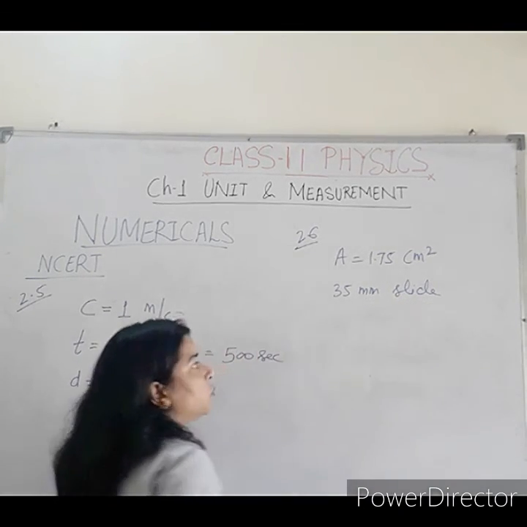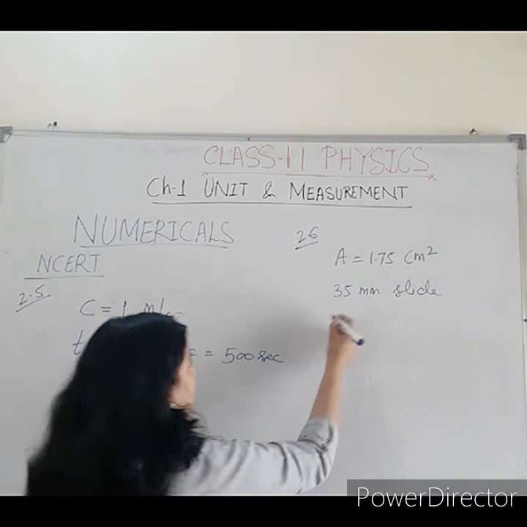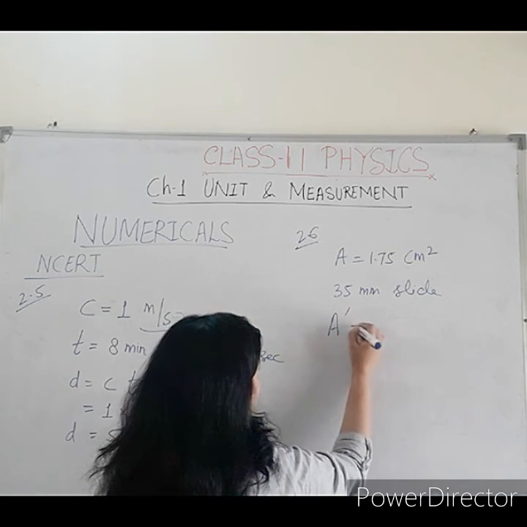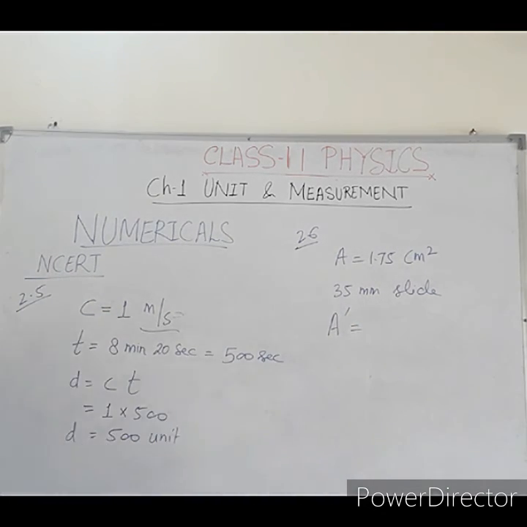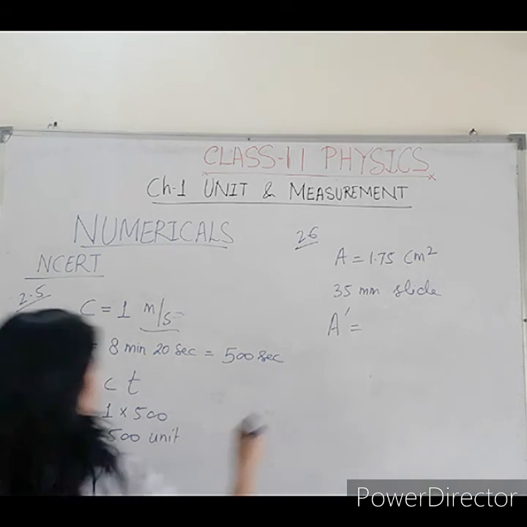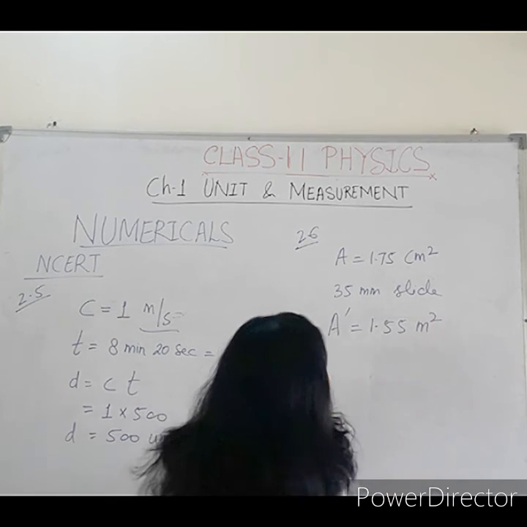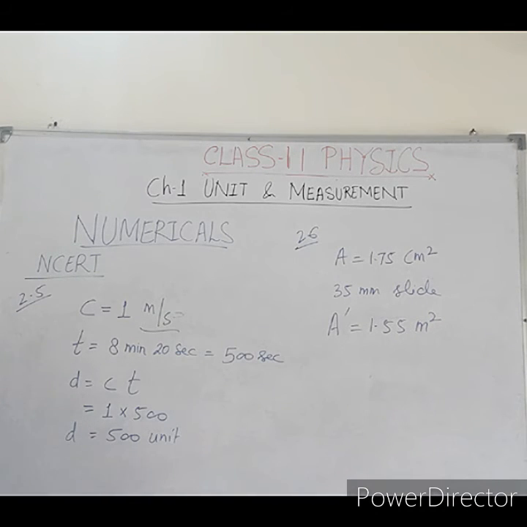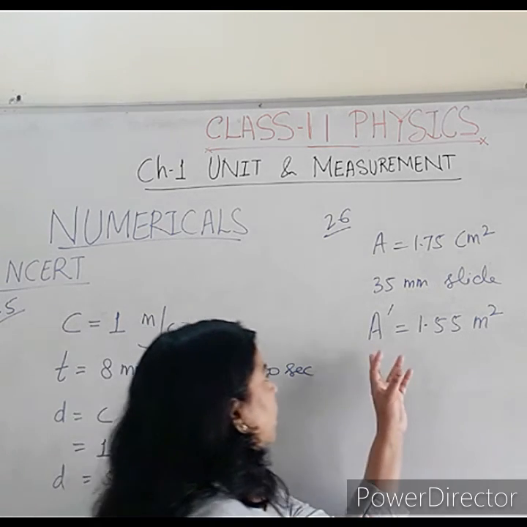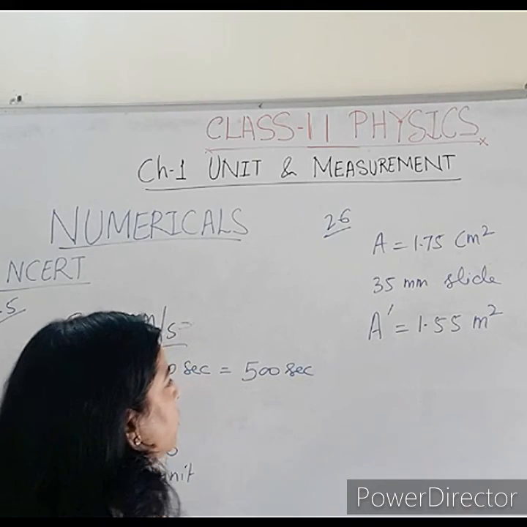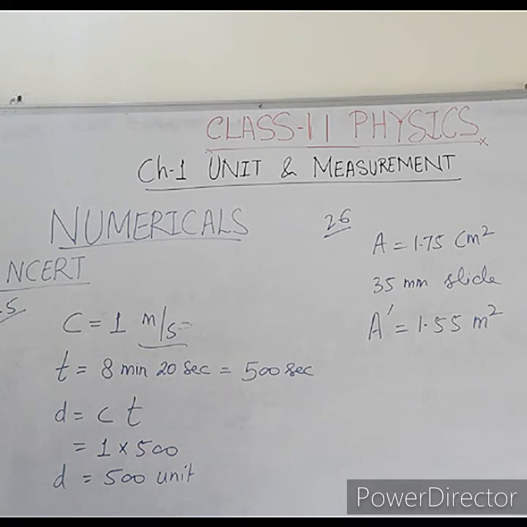This slide is projected over a house, and now the next area is observed as 1.55 meter square. So what is the linear magnification of the projector? So in this question, A dash is given as 1.55 meter square.